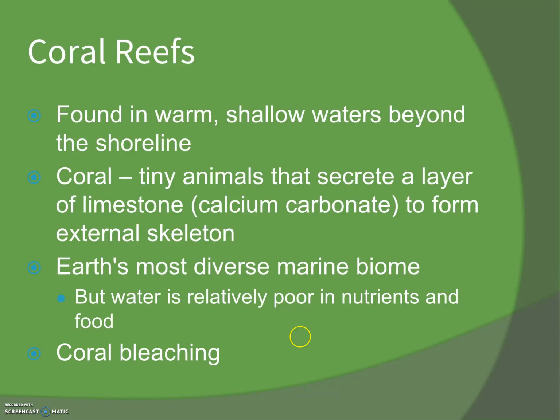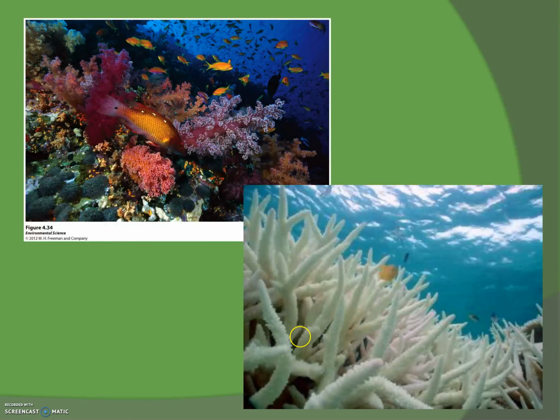Coral reefs are found in warm, shallow waters beyond the shoreline. Coral's tiny animals that secrete a layer of limestone, which is calcium carbonate, to form an external skeleton. Earth's most diverse marine biome, but the water is relatively poor in nutrients and food. And we've talked about coral bleaching, especially as a result of El Nino years with that movement of warm water. And here's some pictures of a coral reef and then some coral bleaching due to unusually warm waters.